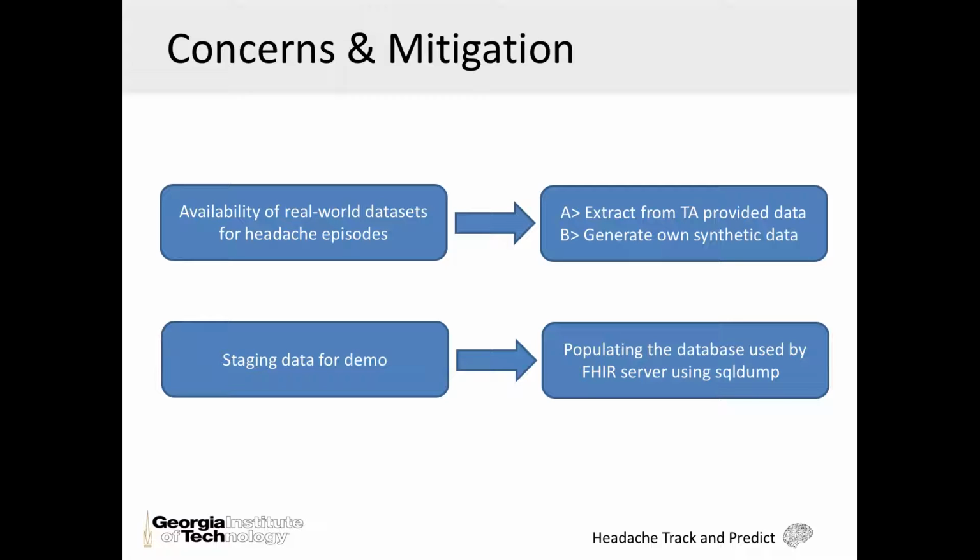Another concern we came across during our discussions with the TA was regarding staging the test data for demo setup. We want to be able to quickly populate the Fire server and our own database to generate meaningful time series visualization and predictions. We are planning to achieve this by populating the database used for Fire server using an SQL dump, and thus bypass the potentially slow Fire API interface to update bulk data.